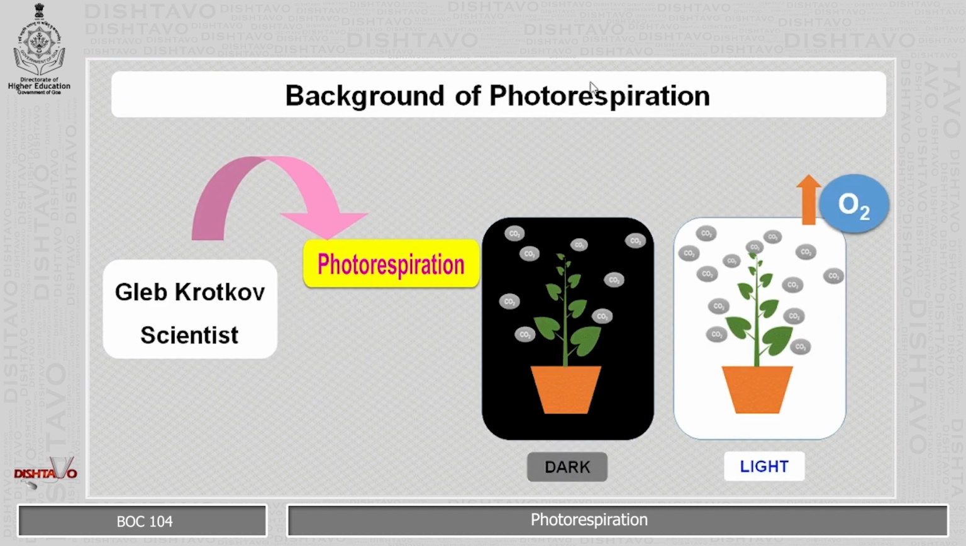Coming to the background of the photorespiration, there was a scientist called Gleb Krotko. He coined the term photorespiration based on his studies which he conducted on the plant. He saw that when the plant was exposed in the dark, the release of the carbon dioxide was relatively lesser, but when the same plant was exposed to high light intensity under high oxygen concentration, he observed that carbon dioxide released by the plant was much greater as compared to the amount released in dark. And he coined the entire process as photorespiration.